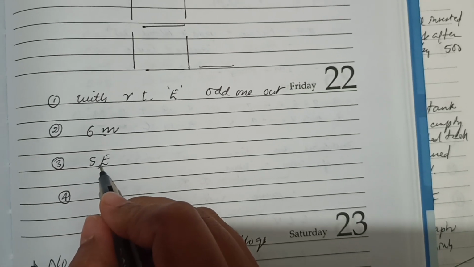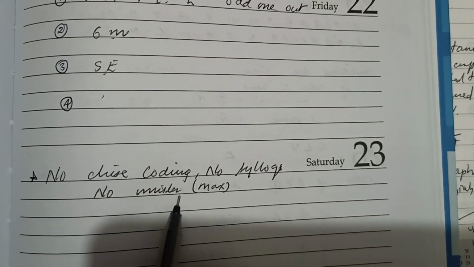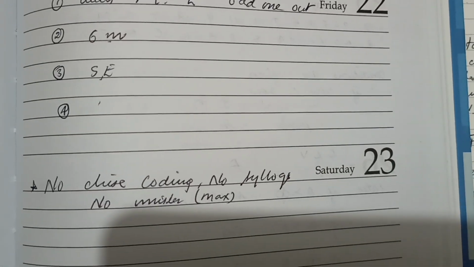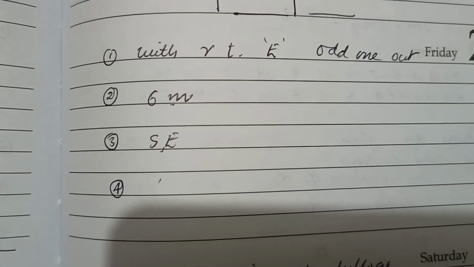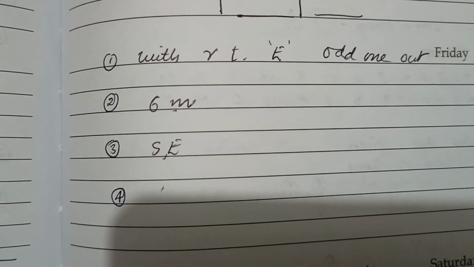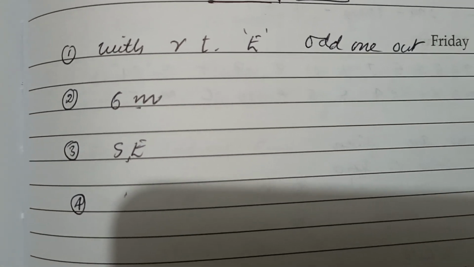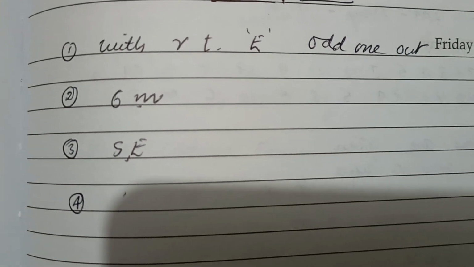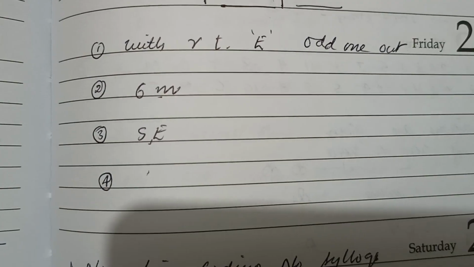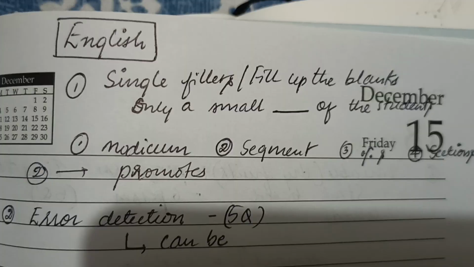So for that the answer was southeast. And easy. There was no Chinese coding, no syllogisms, and no other miscellaneous questions like maximum of them used to come in the previous year. So overall, those who chose the wrong question, maybe their attempts will be low. If they have chosen that post puzzle and that variable plus stack based puzzle, maybe they have wasted some of their time, and that's why their attempts will be low in the reasoning section. The rest of the questions were easy, doable, not that difficult if I compare it with the previous year. And we'll move on to the English section.